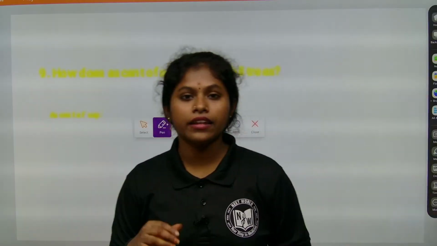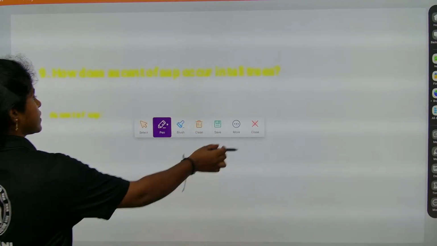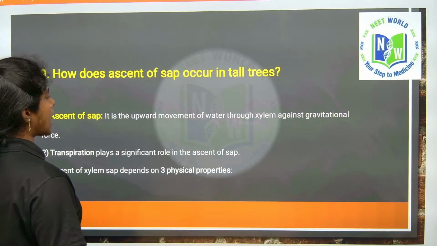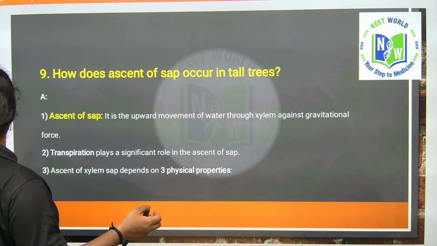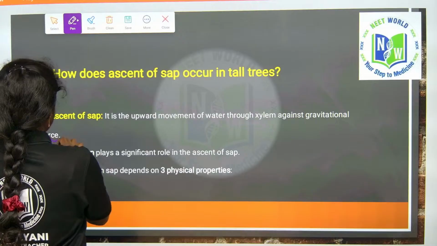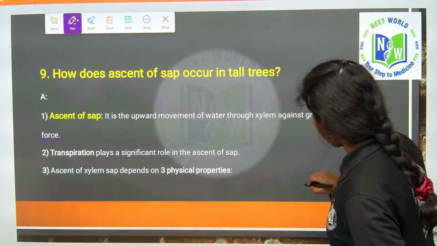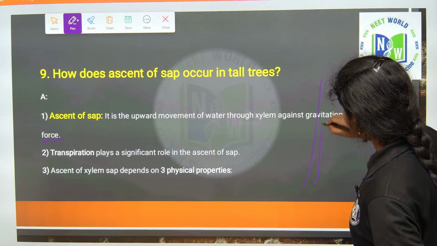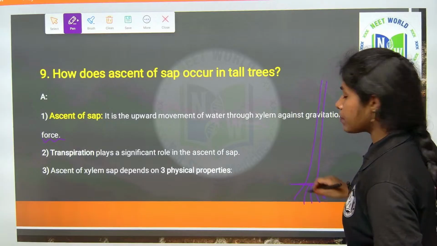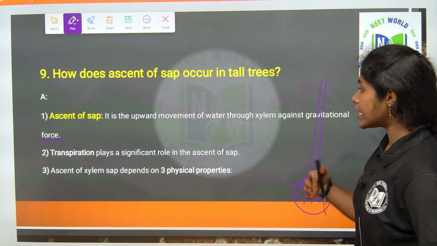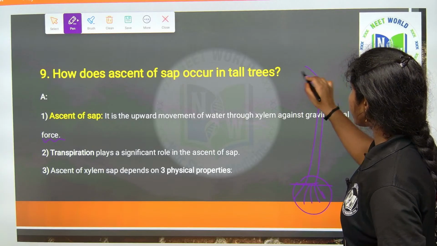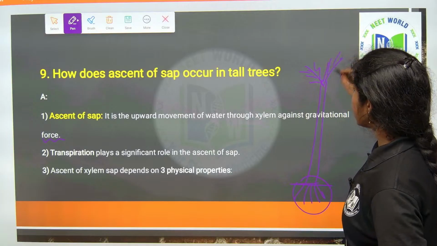So now we have to understand the ascent of sap. So, let us see here. The ascent of sap is the upward movement of water through xylem against the gravitational force. Consider it is a coconut plant. The water travels from the ground level to the higher level. How is it transported? From the roots to the tip of the leaves by the xylem.